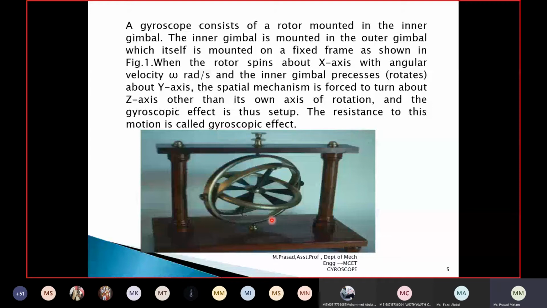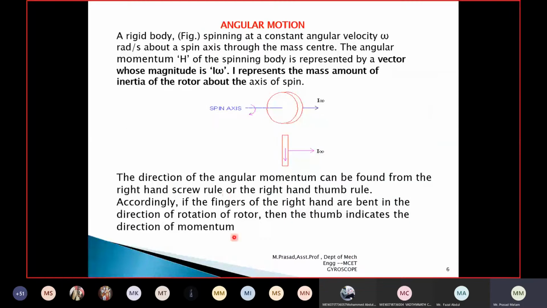Okay, I will explain still further. This is the introduction to the gyroscope. You can see here, we will see what the angular motion is. This is the disc rotor. What is the direction of this rotor? It tries to rotate clockwise. This blue line is called the spin axis. This circle is a disc. This is the front view. This is the top view. This is the angular motion.